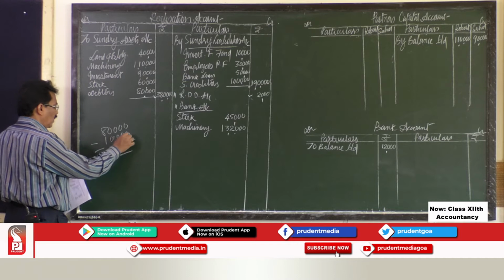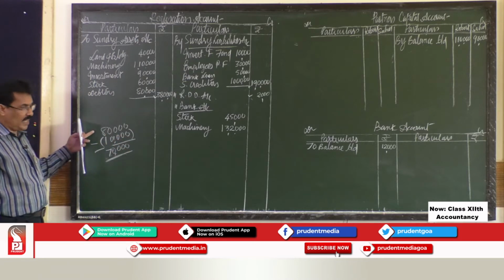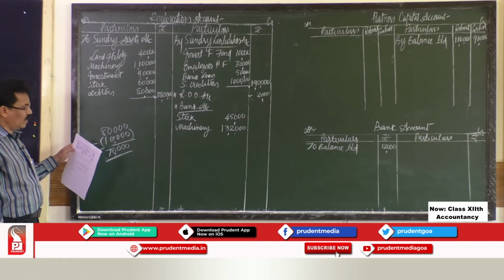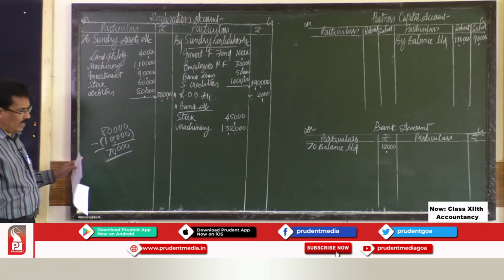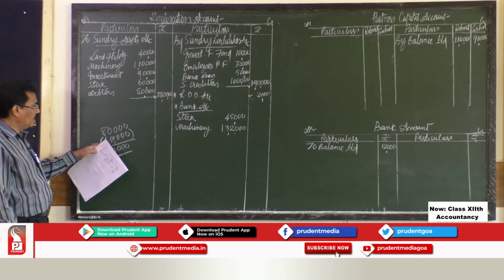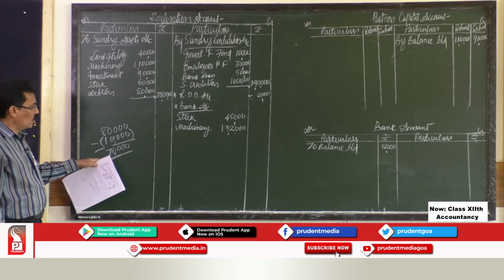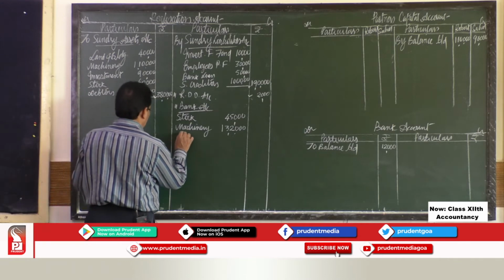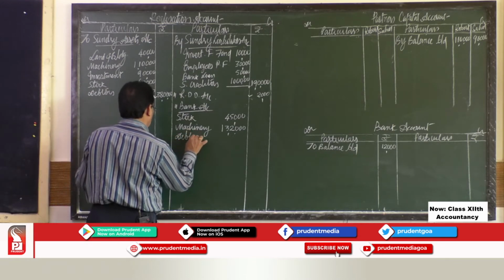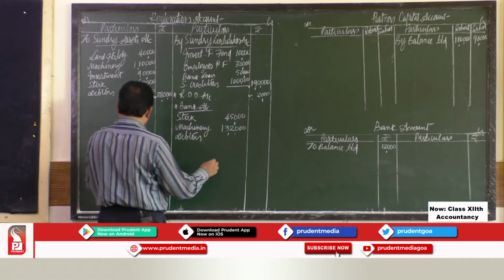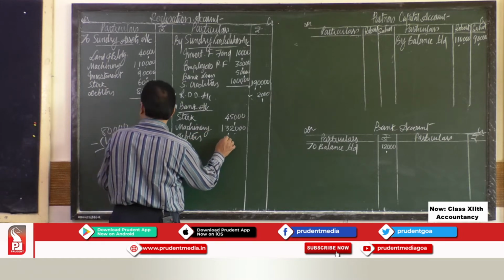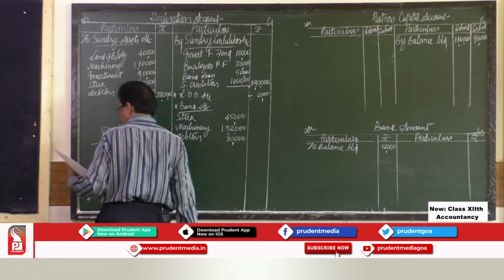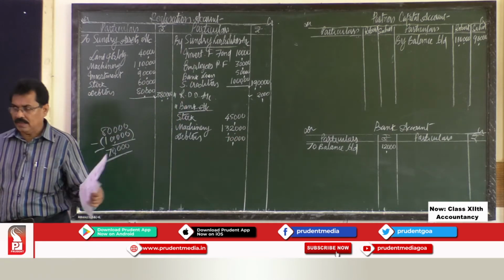So this is what we didn't get. We are supposed to get 80,000. So out of 80,000, debtors of rupees 10,000 proved bad. So we are not going to recover that 10,000. So we recovered only 70,000. So you have to write here debtors rupees 70,000.